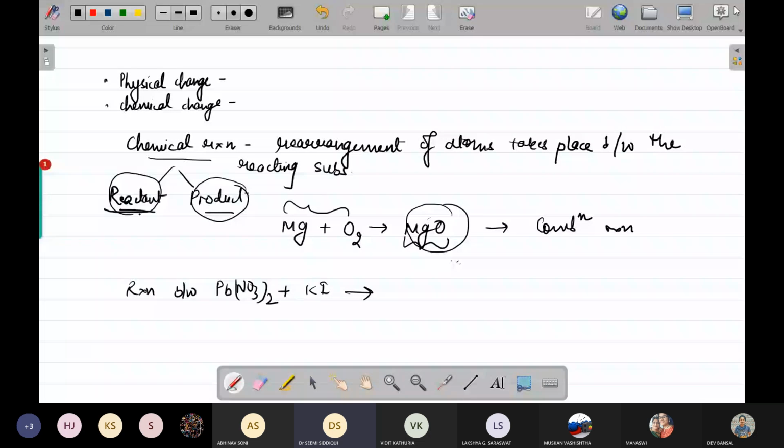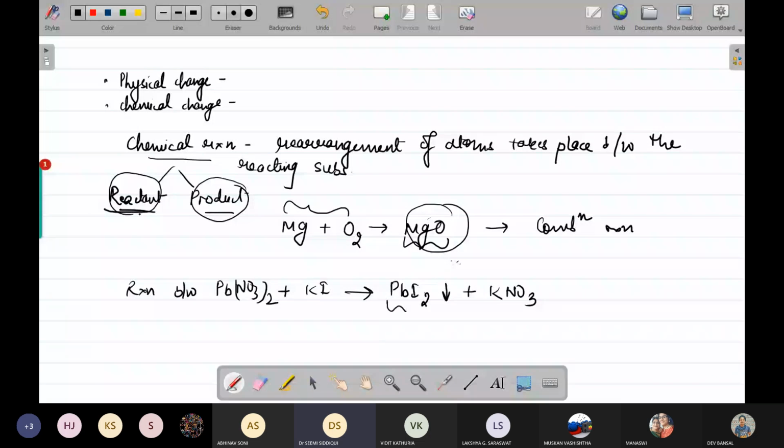Sorry for the interruption. Now, in this case, when lead nitrate reacts with potassium iodide, it forms lead iodide. This lead iodide is what? It is in precipitate form, plus it forms potassium nitrate. This reaction is a precipitation reaction. In this precipitation reaction, a deep yellow precipitate of lead iodide is formed.